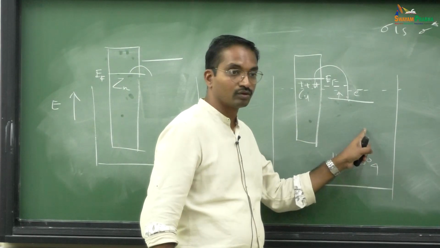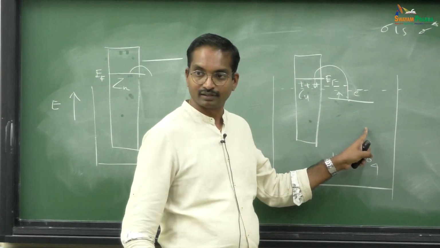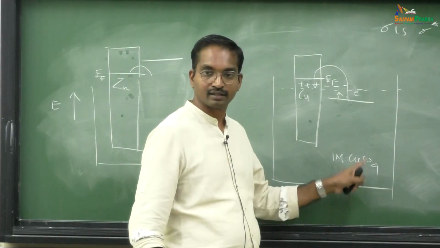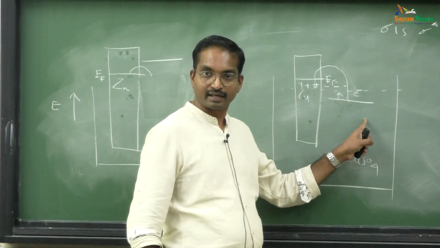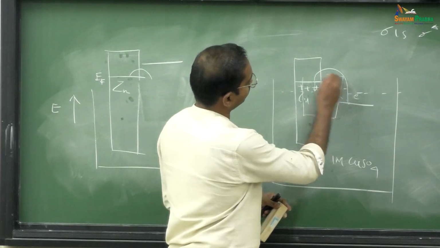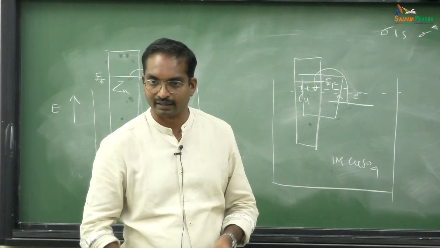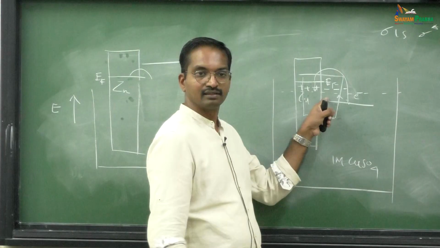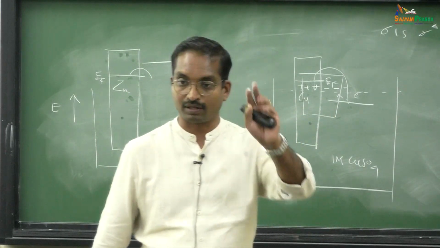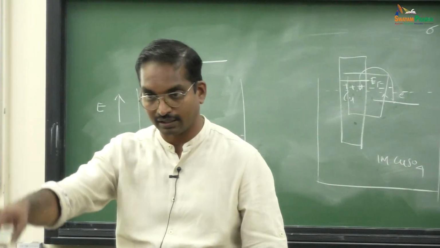Anywhere else in the solution you go, there won't be any charge separation. Equal numbers of anions and cations you will find if they are divalent. But in this region, which is some few nanometers thick, there is a space charge layer. There is a positive charge on one side, and a negative charge on the other side.